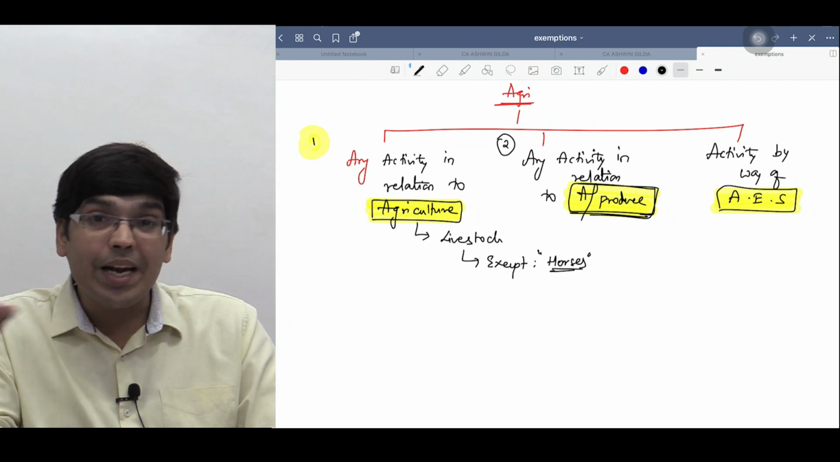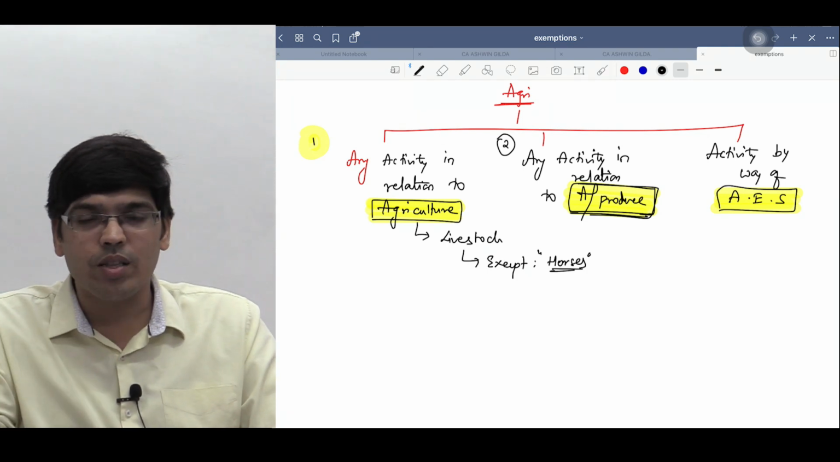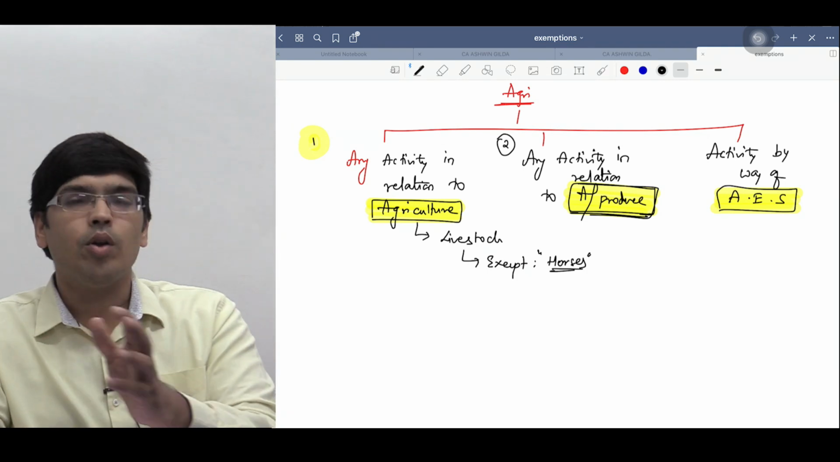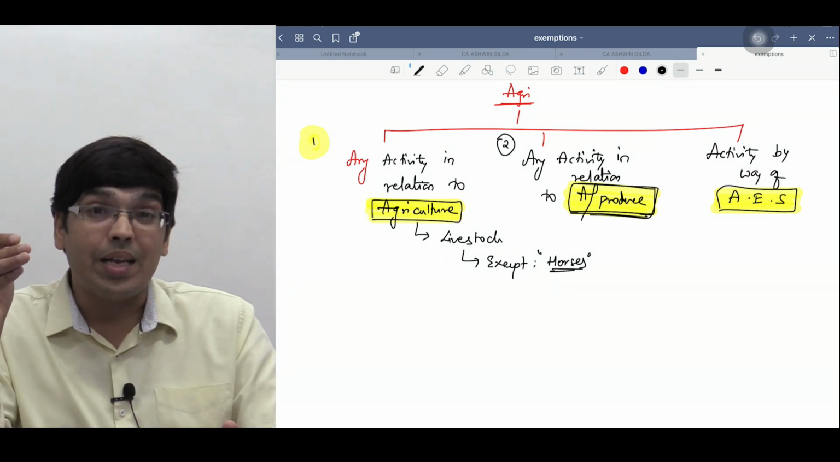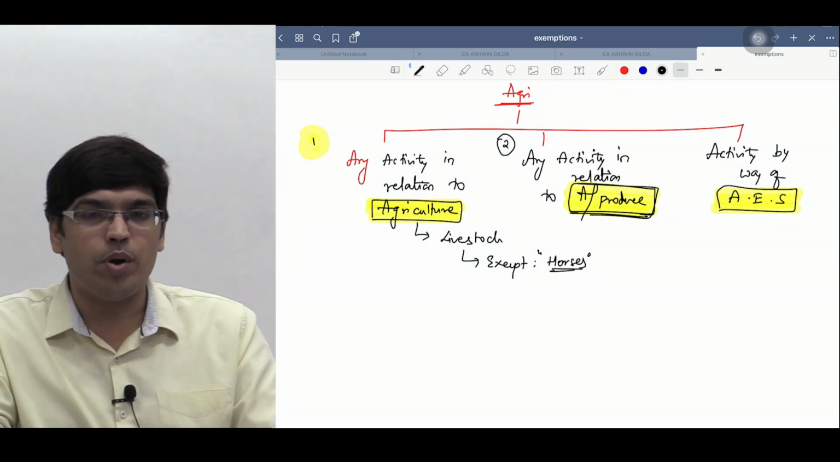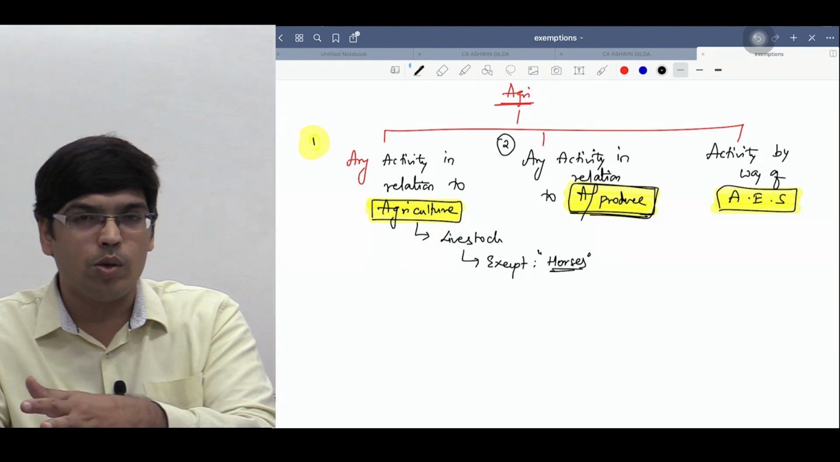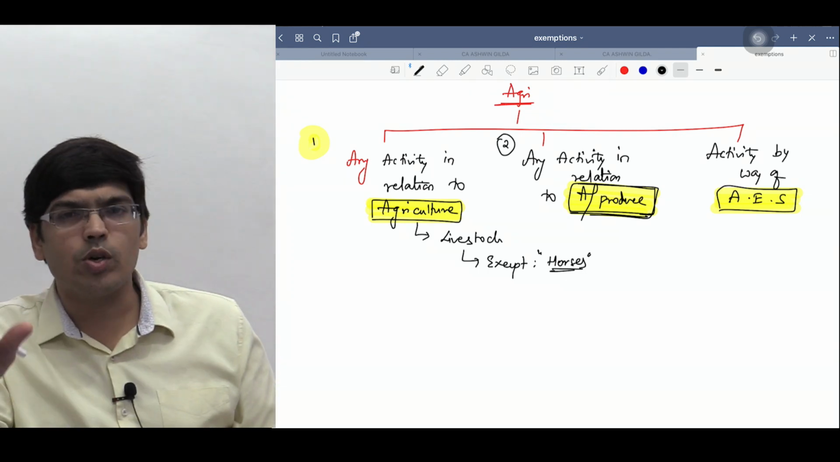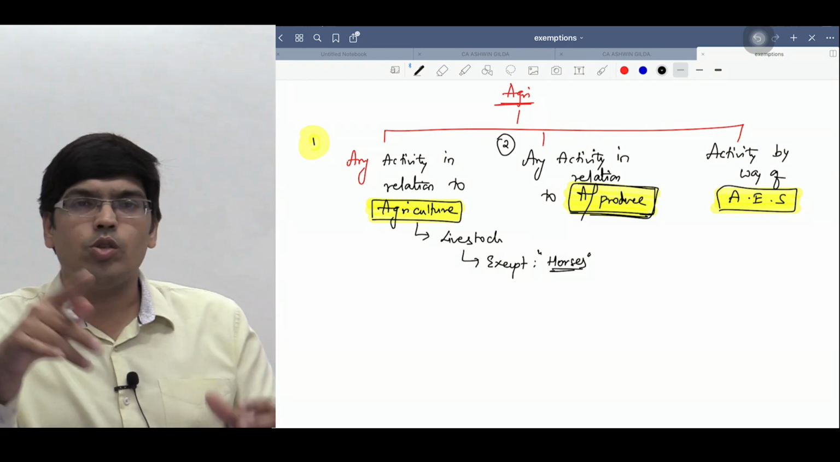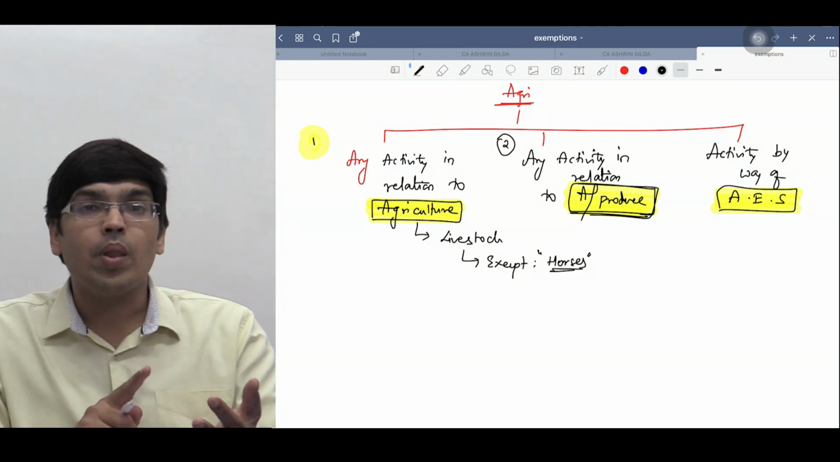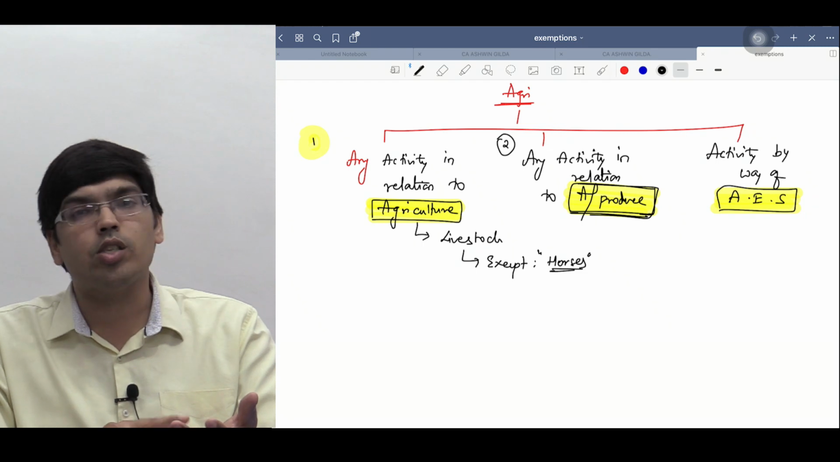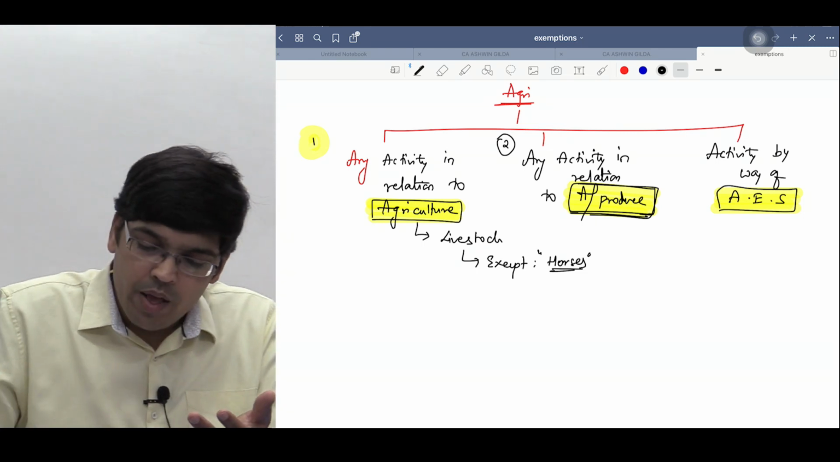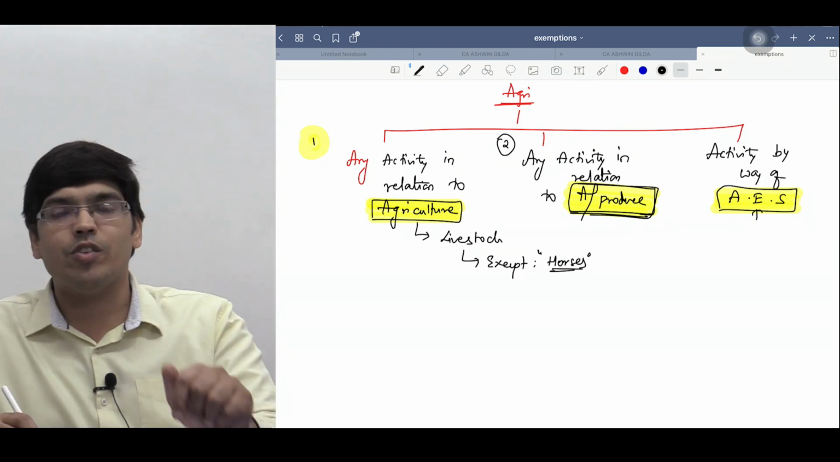Understand grading of agriculture produce, different grades you do: human fit, animal fit, not fit for consumption. Grading of produce, packing of produce, storing of agriculture produce, transportation of agriculture produce, all these are taken as exempt from GST. So any activity in relation to agriculture or any activity in relation to agriculture produce is taken as exempt.